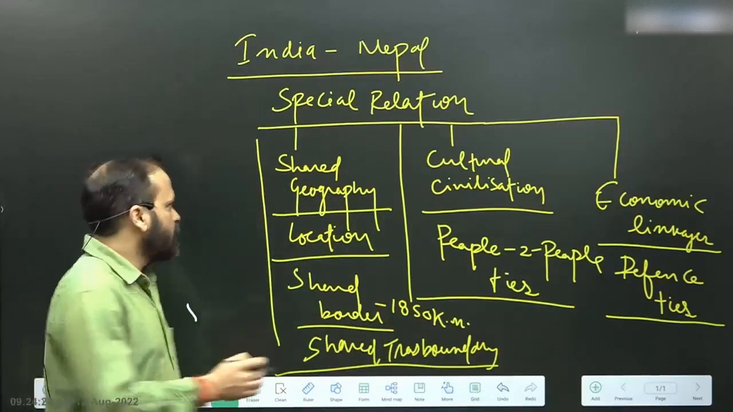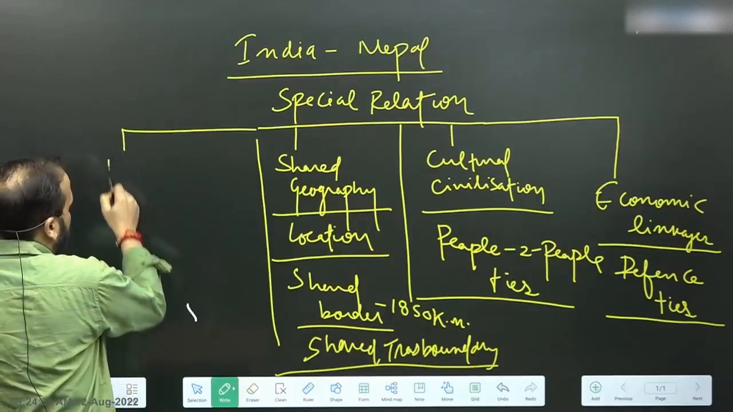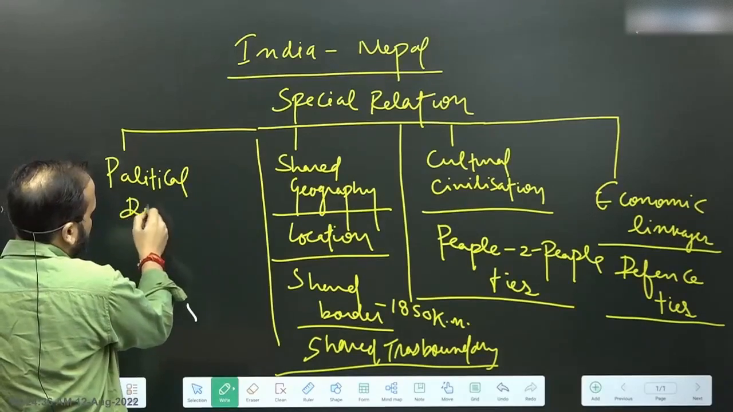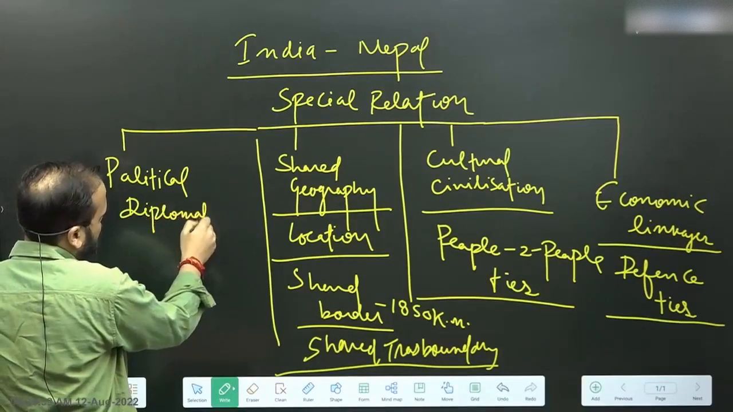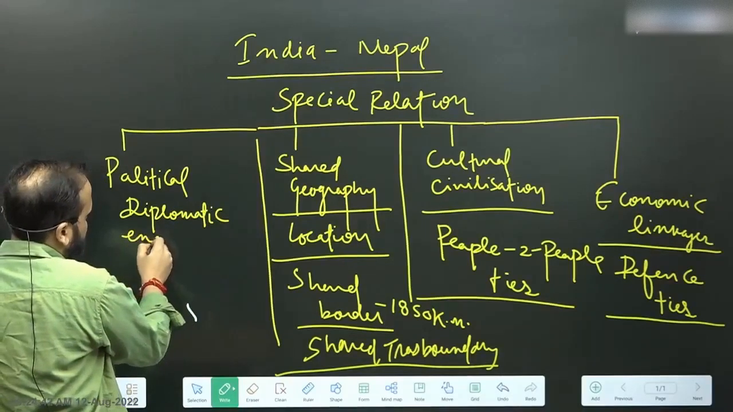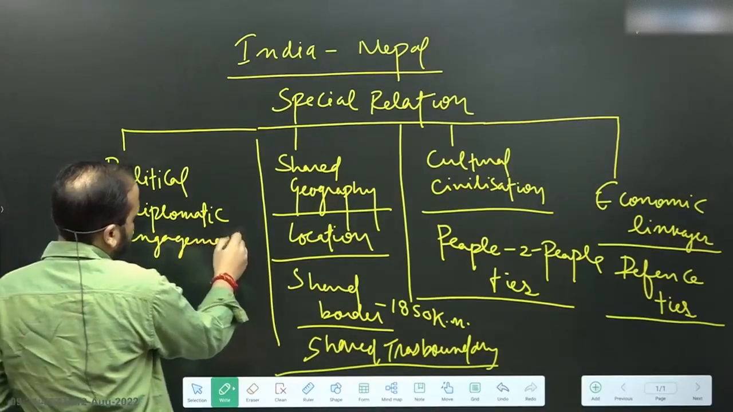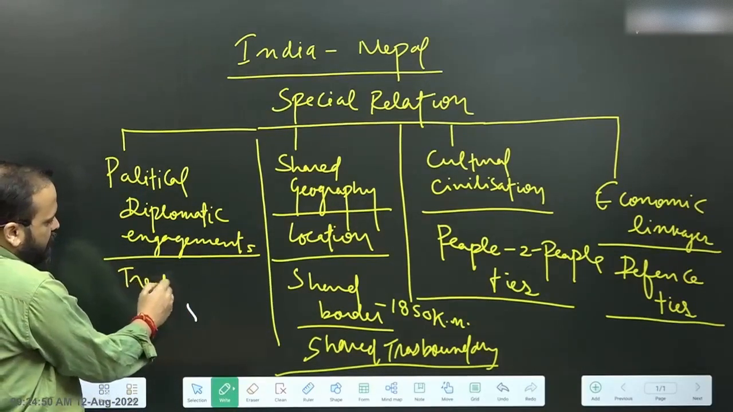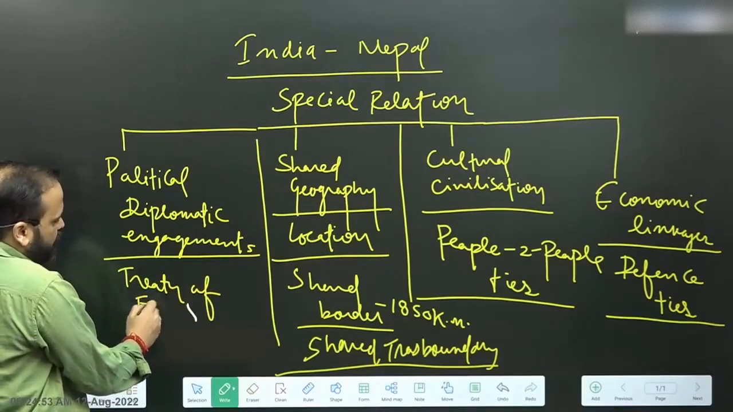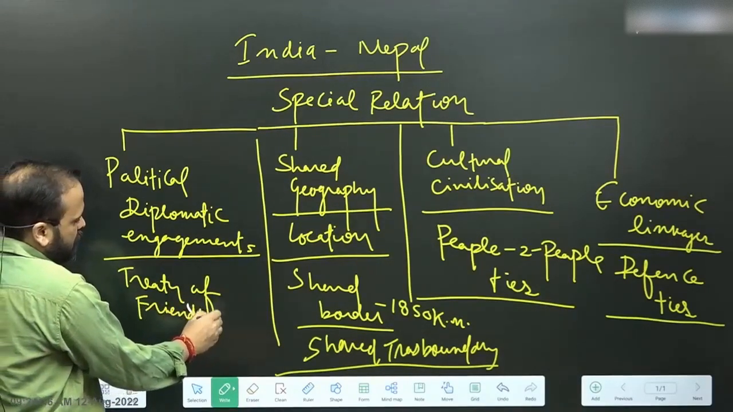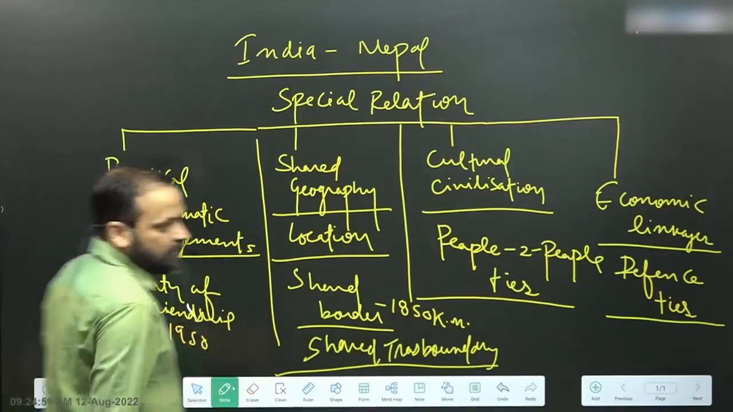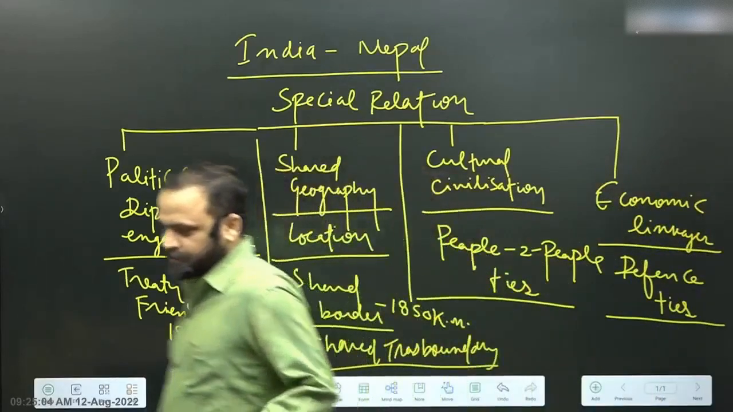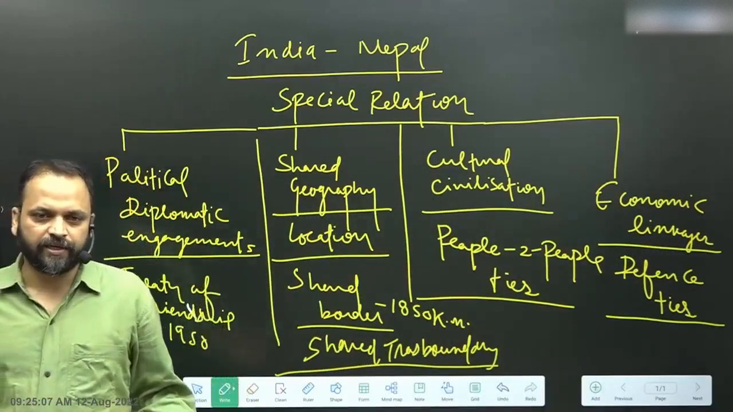And also, we understand that there are fairly regular political and diplomatic engagements. All right. So, for example, we have first of all a treaty of friendship dating back to 1950. That is the first political act, diplomatic act that made this relationship or that created a framework for special relationship.